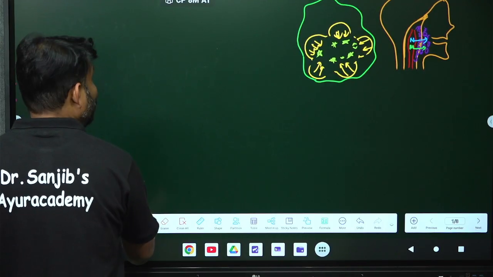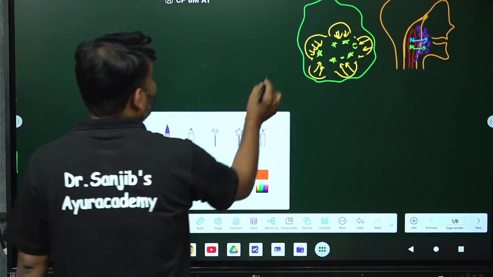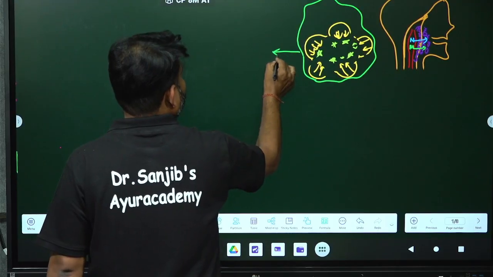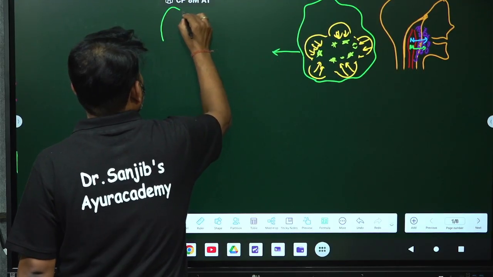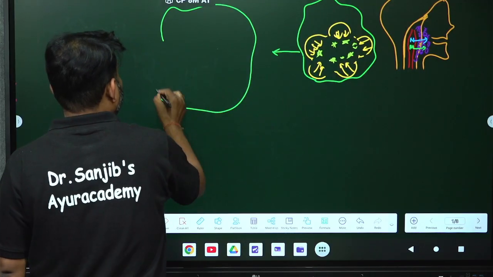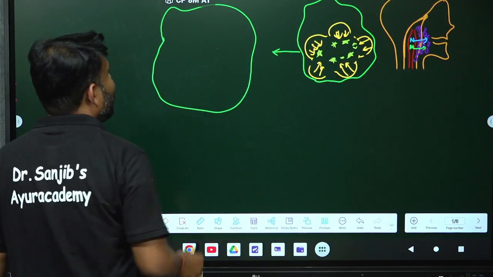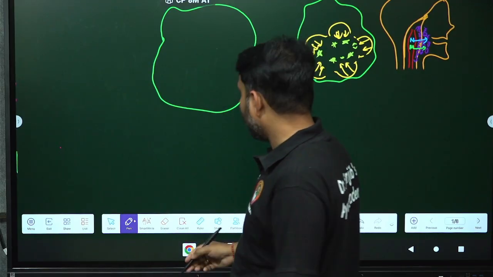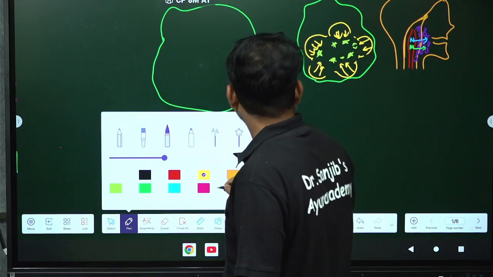Okay. So let me draw a fresh neutrophil, and in the fresh neutrophil we will get what?